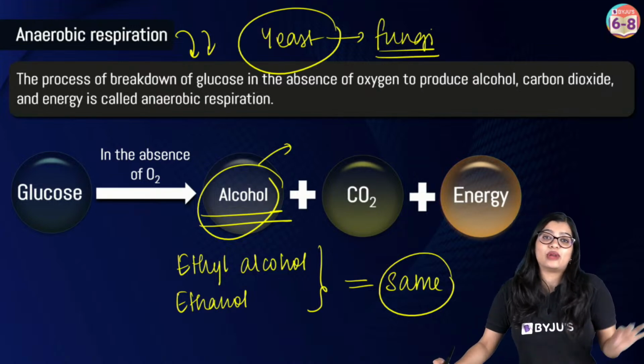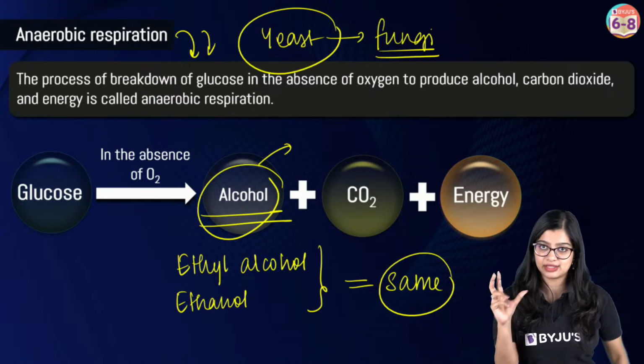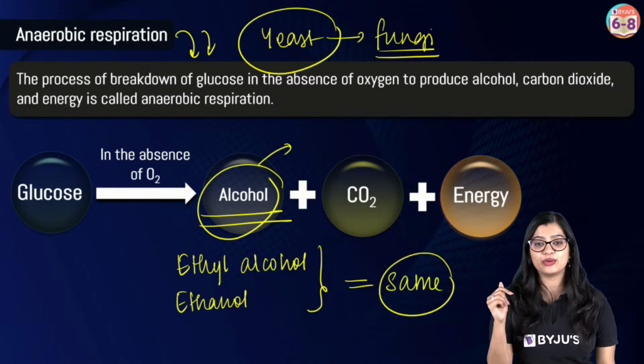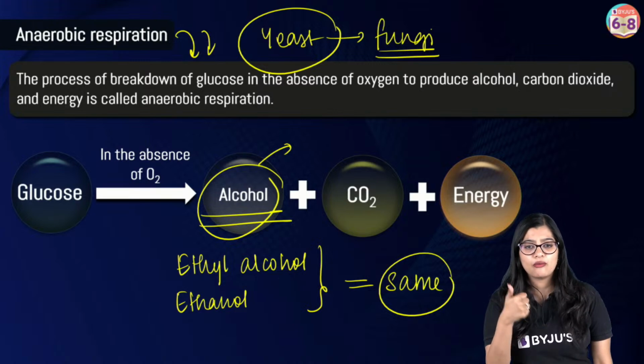Yeast is a unicellular fungi. That means the only type of fungi that is unicellular is yeast, while in most cases fungi are multicellular. That means they are made up of many cells, right? Very good. Are we clear?